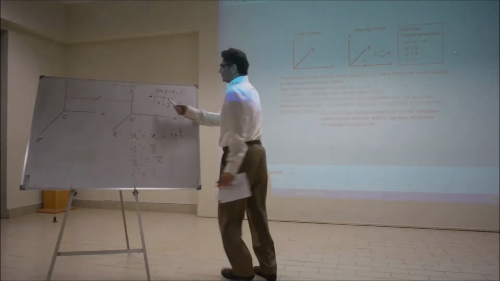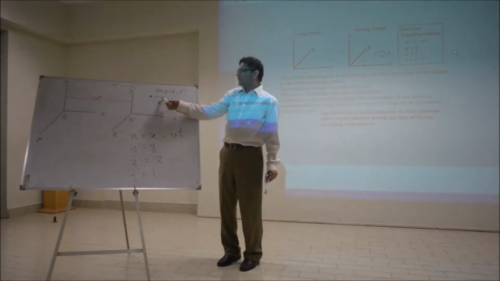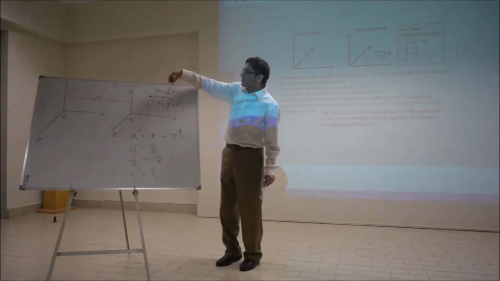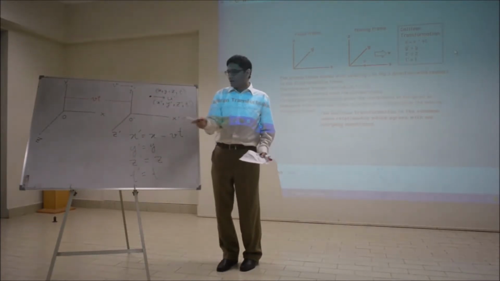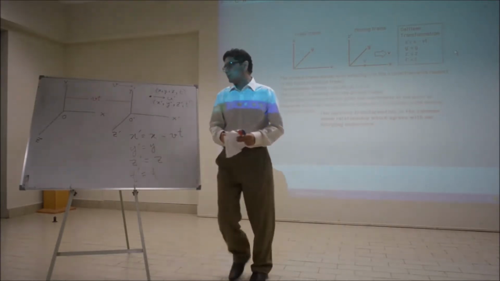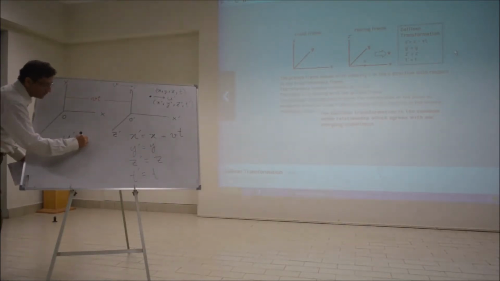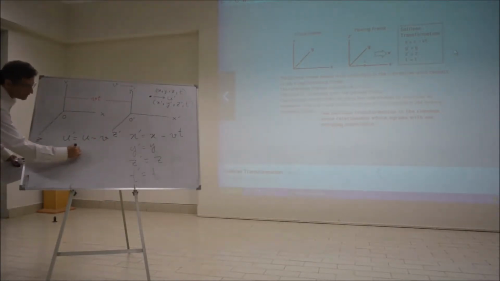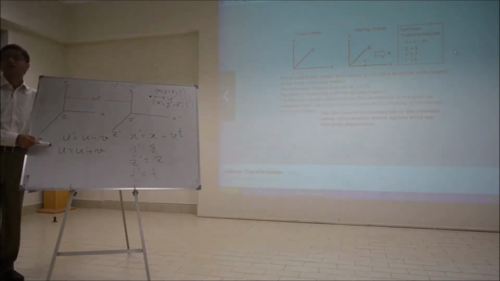So, suppose that this event is just a particle, and it is moving with the speed u prime relative to this observer and with the speed u relative to that observer. So what will be the connection between u prime and u? According to this transformation, the connection would be u prime equals u minus v, or u equals u prime plus v. This transformation equation, the Galilean transformation, leads to this formula which is called the velocity addition formula.